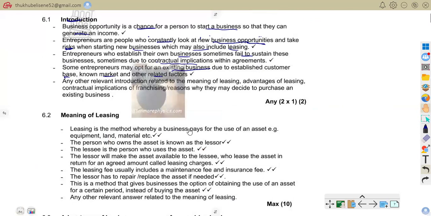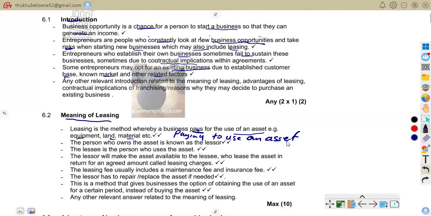So here we are on the meaning of leasing. Leasing is a method whereby a business pays for the use of an asset, for example equipment, land, and material. Paying to use an asset, that's leasing. Leasing is when a business pays to use equipment or property without owning it. So you lease it.